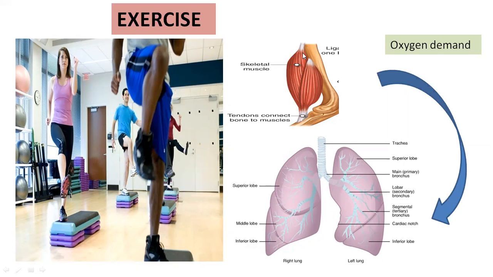The muscles send lactic acid to the liver, where it is converted into glucose by gluconeogenesis, and that glucose is again supplied to the muscles, while the lungs slowly supply oxygen to the muscles for the provision of ATP.